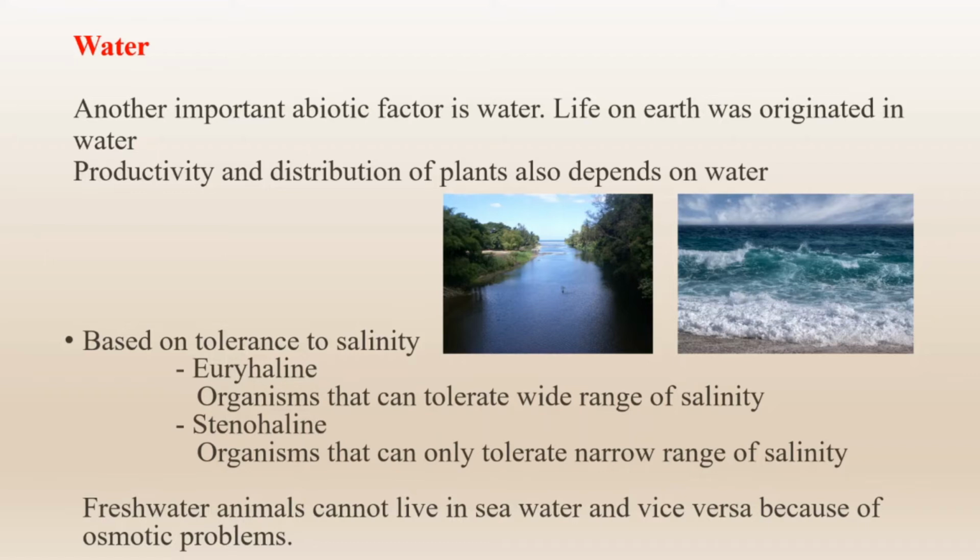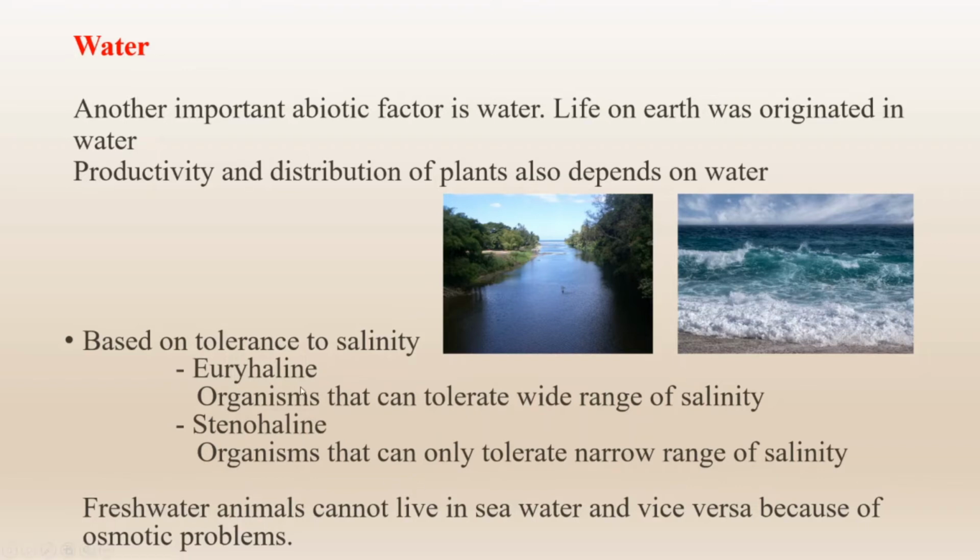One is the freshwater aquatic environment, and the other is the saline water, that is, the marine aquatic environment. In the picture, you can see a river. That means it is the freshwater ecosystem, and the other one is the seawater, that is, the marine water ecosystem.